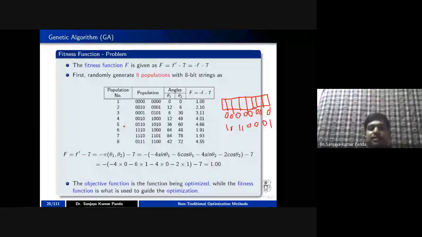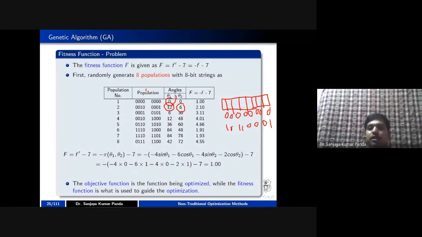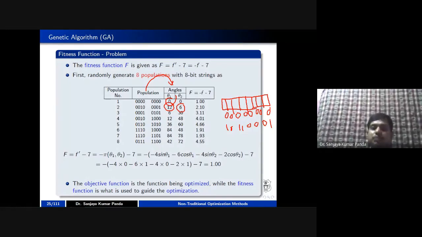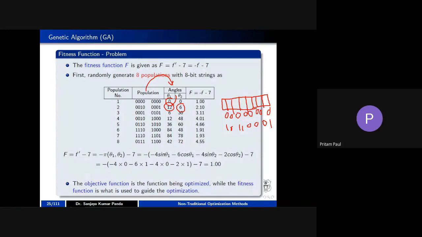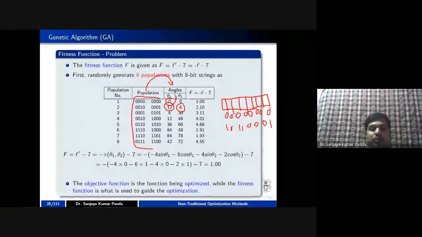Once you generate a string, you know what its equivalent is. 0, 0, 0, 0 indicates 0 degree, 0, 0, 0, 1 indicates 6, and 0, 0, 1, 0 indicates 12. So you can convert this population into angles, because you have the coding scheme. You know which angle represents which particular 4-bit string. This string we have generated randomly.